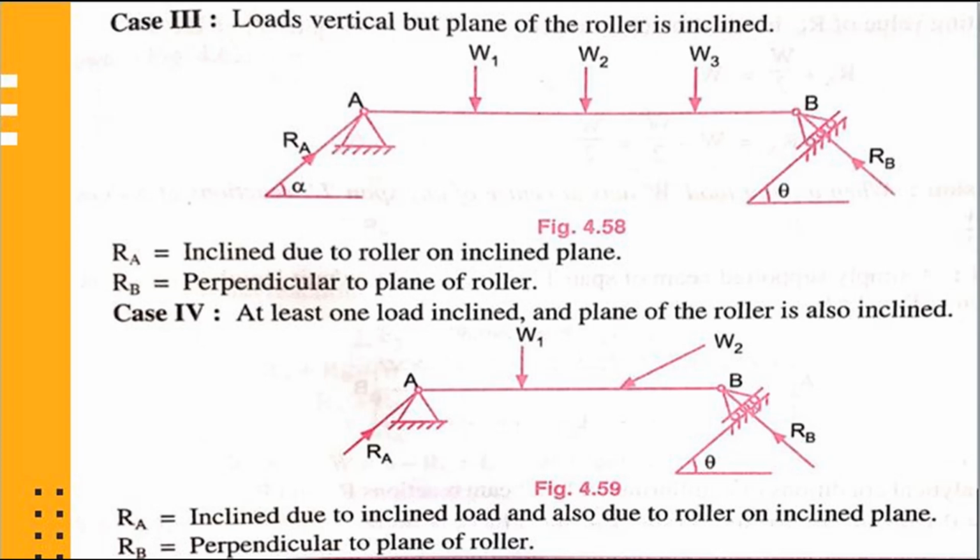Therefore, in all these four cases, RA is vertical only for the first case, that is, loads are vertical and plane of roller support is horizontal. In all other three cases, RA is inclined.